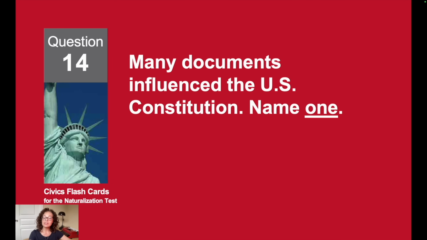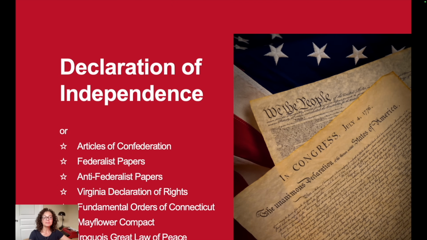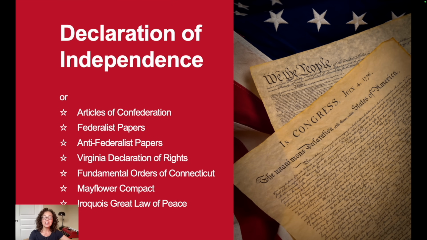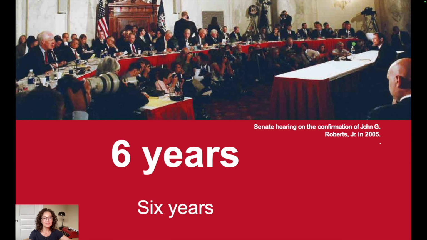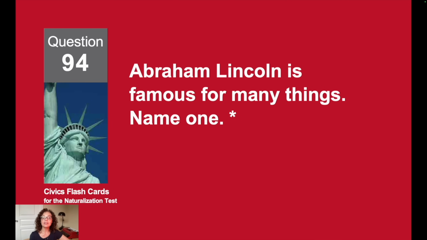Many documents influenced the U.S. Constitution. Name 1. The Declaration of Independence. How long is a term for a U.S. Senator? 6 years. Abraham Lincoln is famous for many things. Name 1.